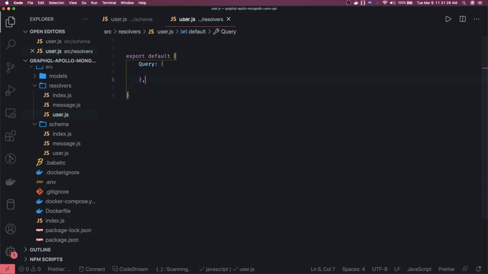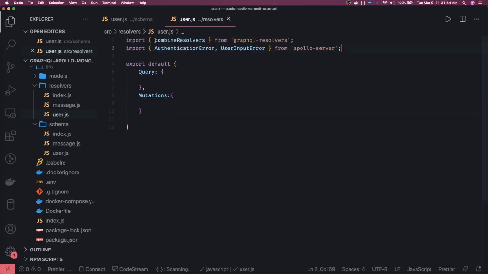So this is my query and this is my mutations. We already know what all queries we are requesting, and we are going to read all this data from MongoDB, and we are also going to understand the arguments which we are passing in the query and the resolver function. So before that, basic imports we can do from GraphQL Express.